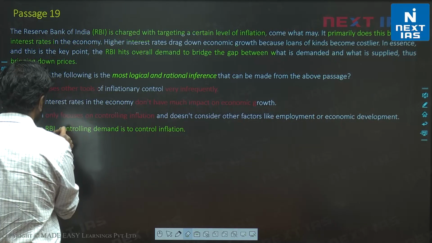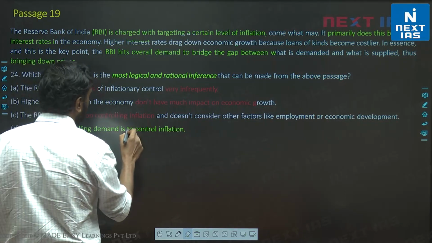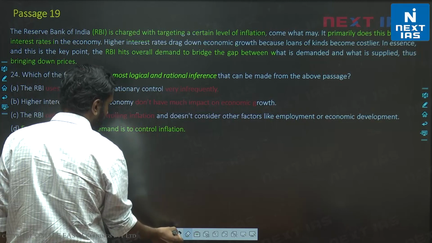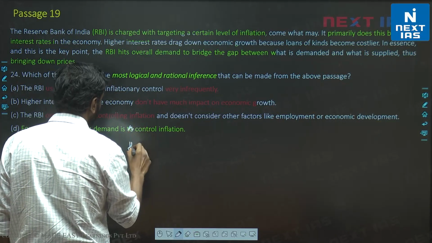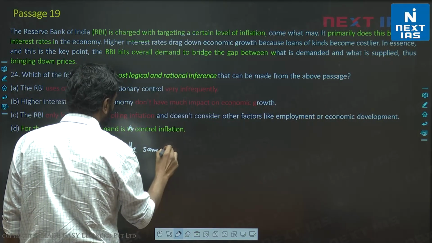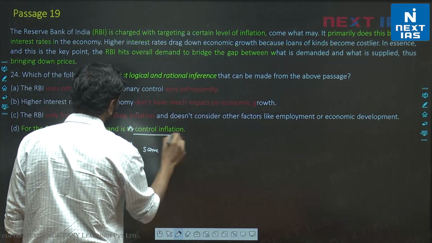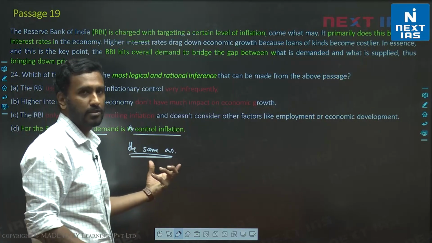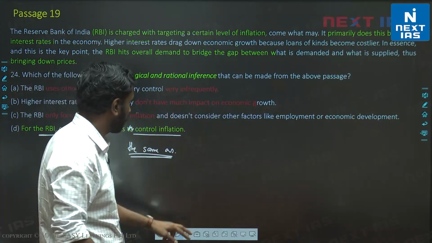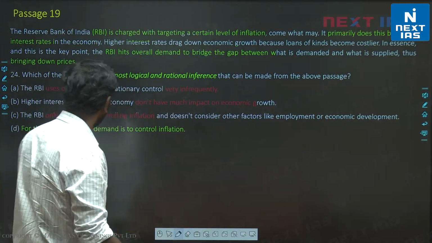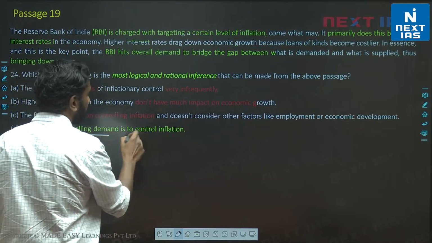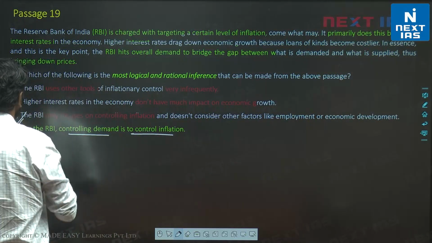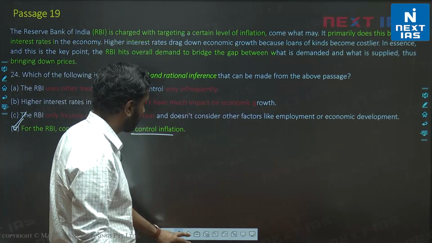So, all we can say is for the RBI, controlling demand is the same as controlling inflation. Obviously, this is not stated in the option, the same as. I'm just using these words to simplify. That's not exactly what the option means. The option is trying to say for the RBI, if they control demand, they can control inflation. D is the clear choice. No other choice is a valid inference.